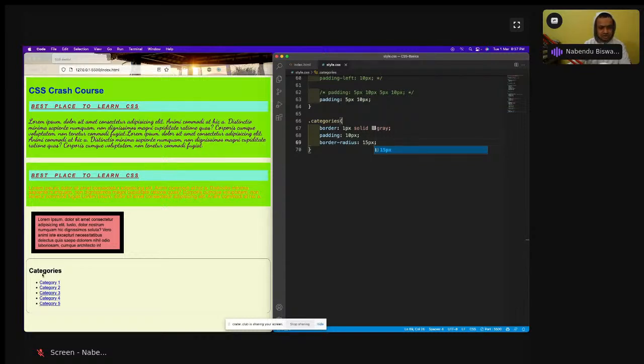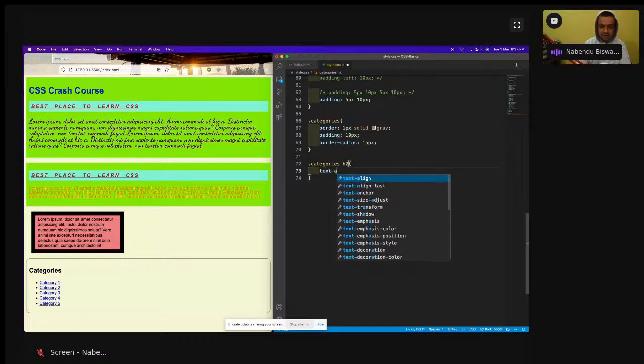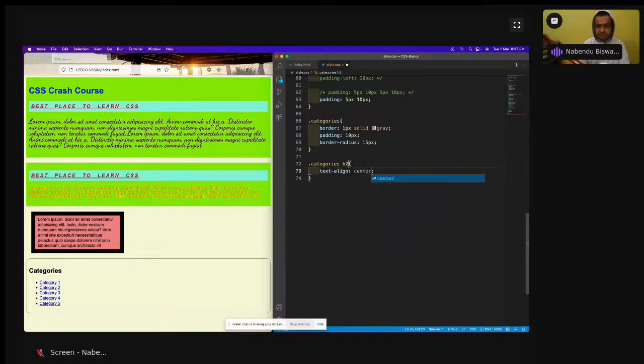Now I want these categories to be shown at the center, so do dot categories and h2. Inside this there is an h2. H2 I'll do a text align of center. See, it will move to the center.